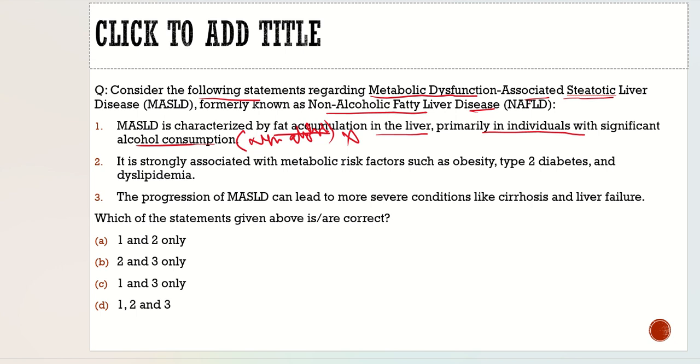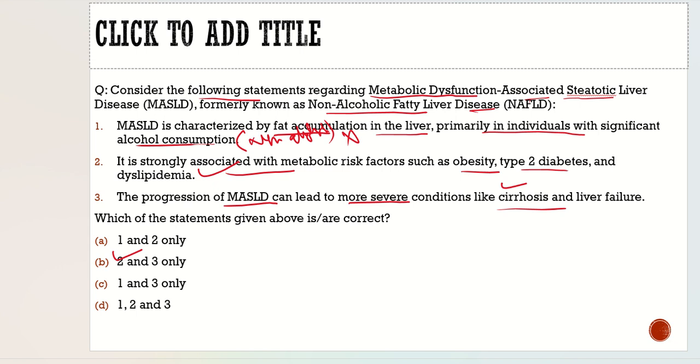Second statement: it is strongly associated with metabolic risk factors such as obesity, type 2 diabetes, and dyslipidemia. Correct. Third statement: the progression of MASLD can lead to more severe conditions like cirrhosis and liver failure. 100% correct. So with respect to this question, the correct statements are statement 2 and 3 only, and from the code given below, the correct code would be option B.